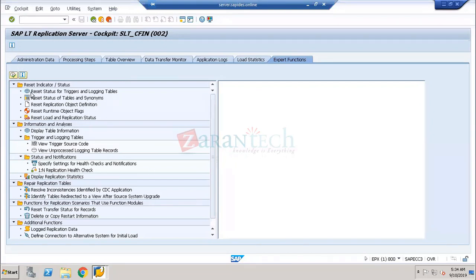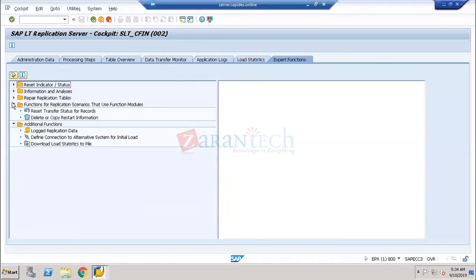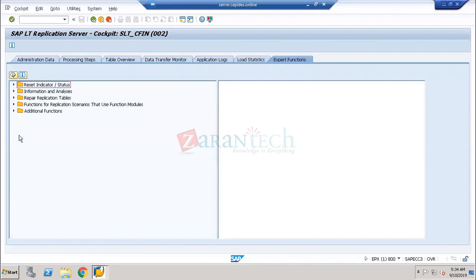So if you see here, there are different icons. My dear friend, you will not get this information on any YouTube or anywhere in any books. I'm putting all my real-time experience here to make you comfortable. So I'm going to show the real-time replication process in SAP S/4HANA as a process of central finance. Very, very important. I'm using my real-time experience.